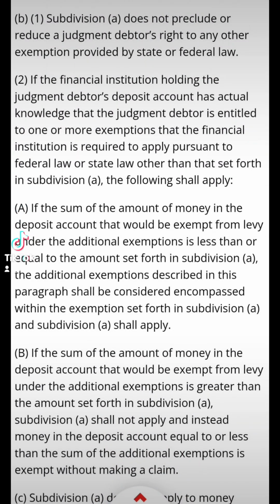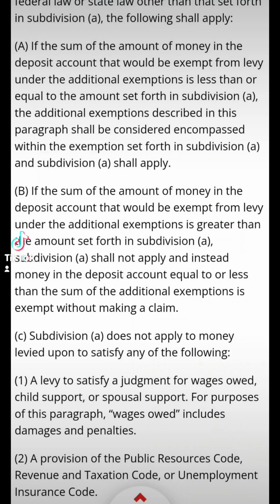B1, subdivision A, does not preclude or reduce a judgment debtor's right to any other exemption provided by state or federal law. 2, if the financial institution holding the judgment debtor's deposit account has actual knowledge that the judgment debtor is entitled to one or more exemptions, that financial institution is required to apply pursuant to federal or state law other than that set forth in subdivision A, the following shall apply.